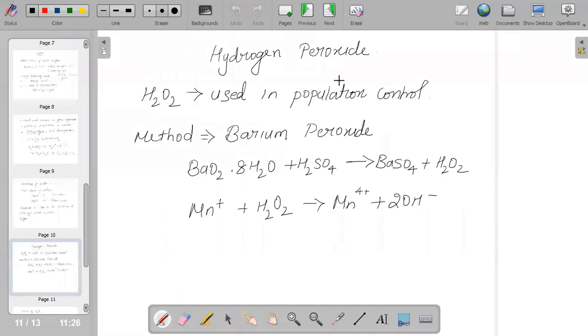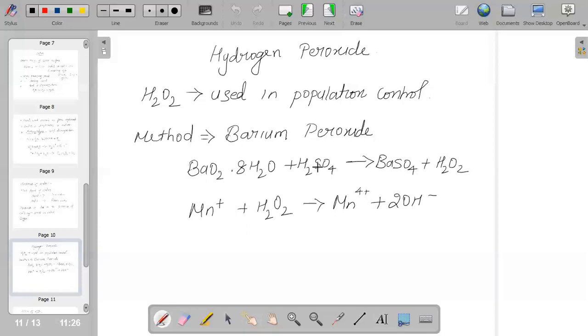Hydrogen peroxide is the most important chemical used for pollution control, and it is helpful in the treatment of domestic and industrial effluents.